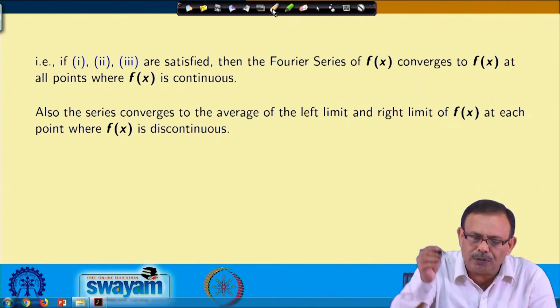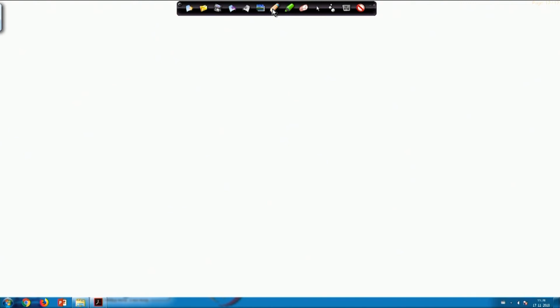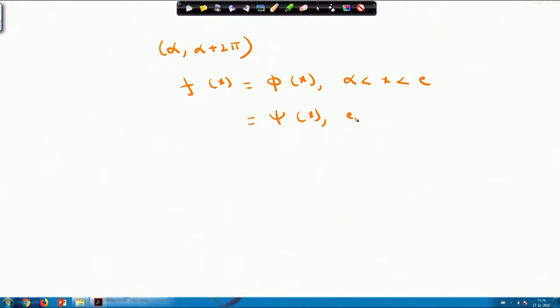Suppose your function in the interval alpha to alpha plus 2 pi, we are defining something like this: f(x) equals some function phi(x), where x lies between alpha to c, and some other function psi(x), where x lies between c to alpha plus 2 pi.